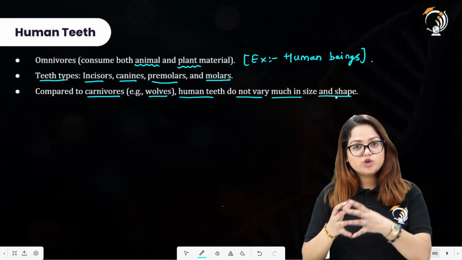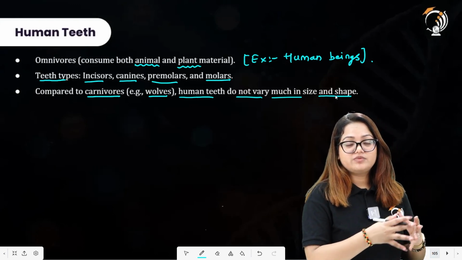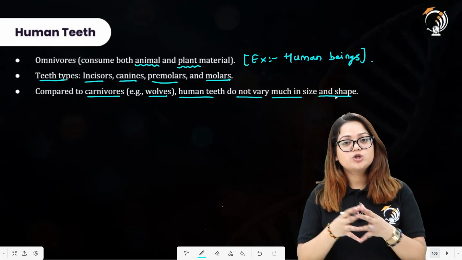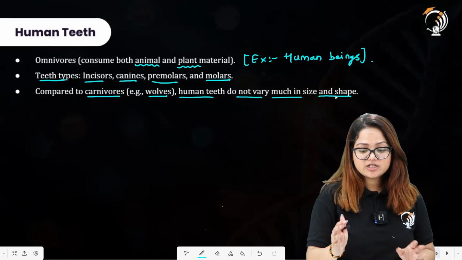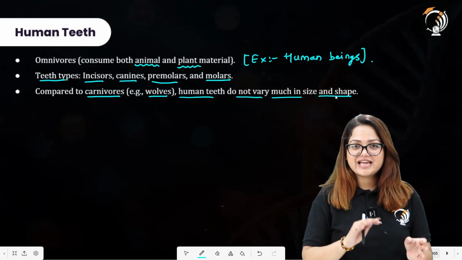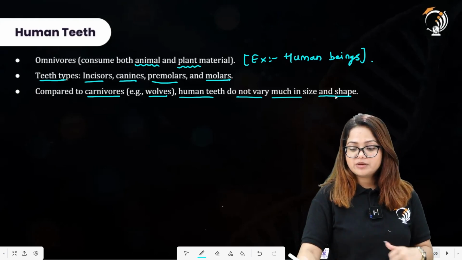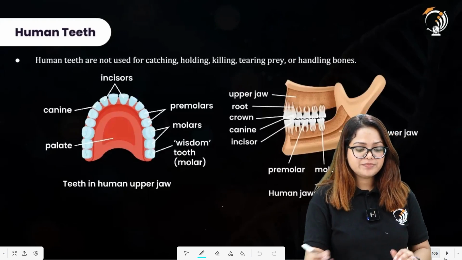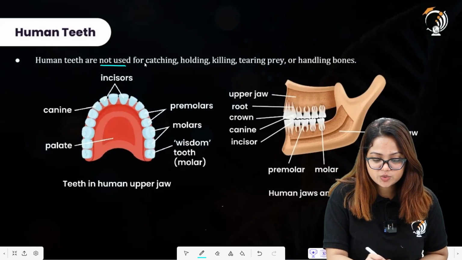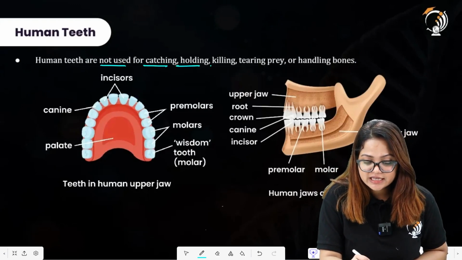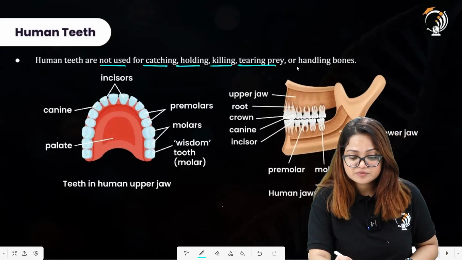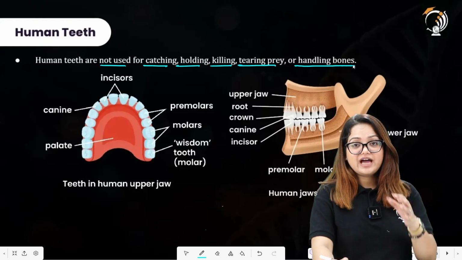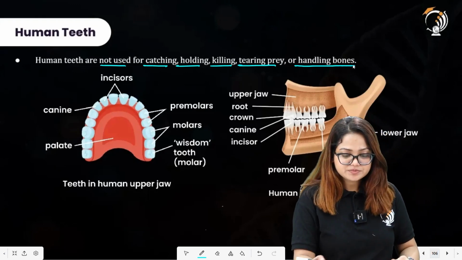So that is how their teeth are adapted. But we humans, since we can eat both plants and we can also eat animals, there is not very much difference in the size and shape of the teeth, but we do have some differences. What you are going to study here, that human teeth are not used for catching, holding, killing or tearing prey or handling bones, so they are made in a different manner.